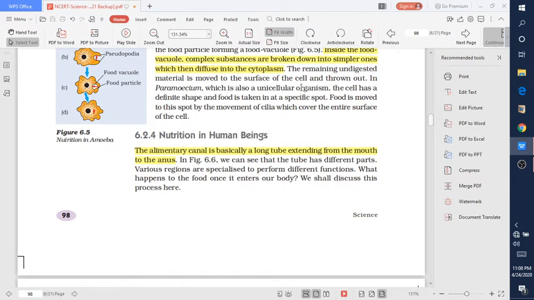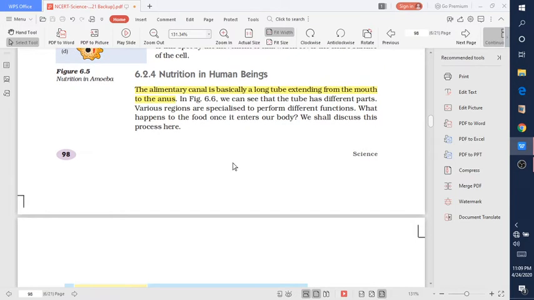Paramecium is a unicellular organism; the cell has a definite shape and food is taken in at a specific spot. Food is moved to this spot by the movement of cilia, which cover the entire surface of the cell. So with the help of cilia, it moves and spots the food.